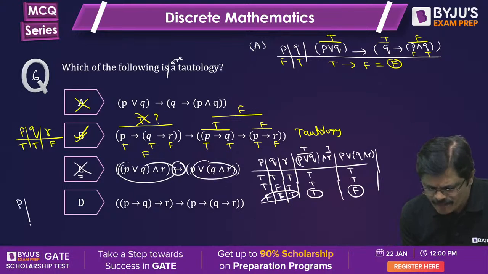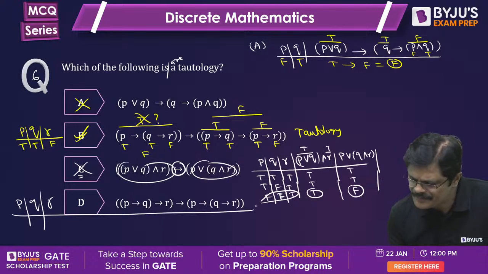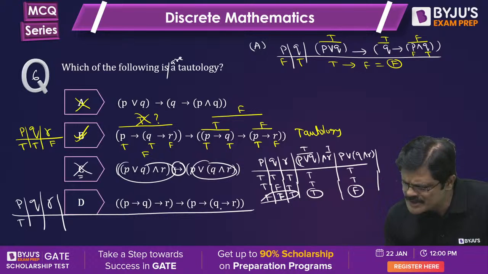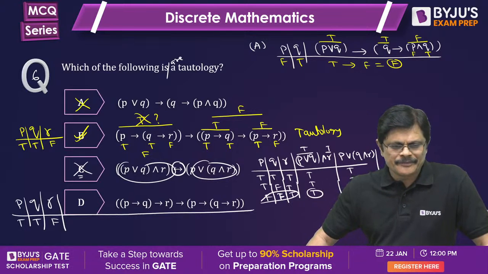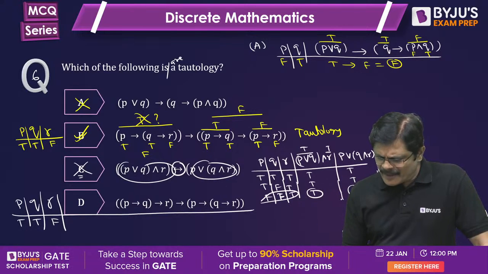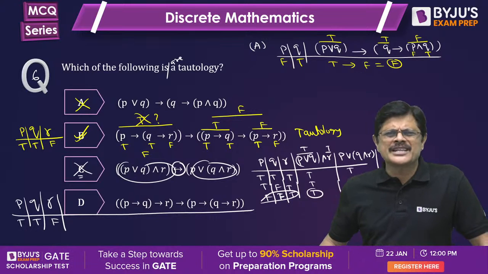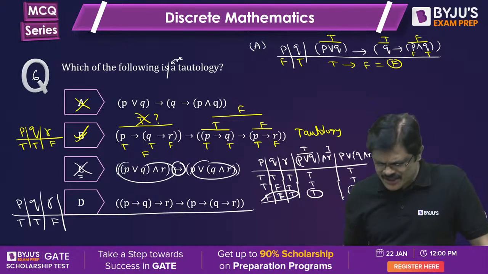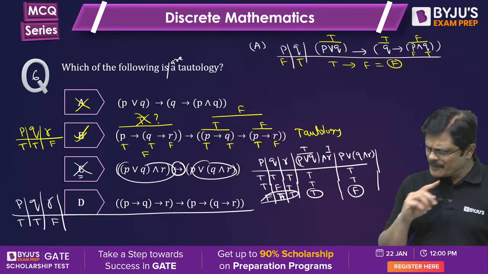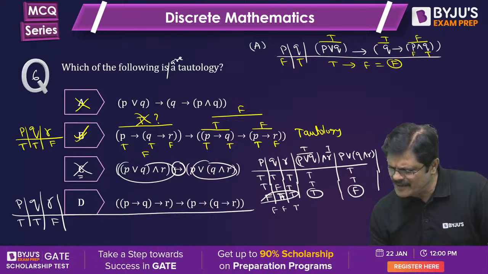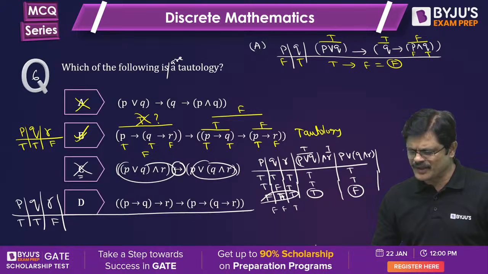Now the last one, again you can check the same way, my dear friends. You have to fix the values of P, Q, R. It is an implication. So fix this false. False means P has to be true and this has to be false, means Q has to be true and R has to be false. Okay. Yeah, I already completed. Now it is failed. No problem. You can just identify one situation. I just took here something false, true. Now that failed actually. False, true. You can get that particular false, true. I think they'll fail. If you take, they'll fail actually. You can check that. Am I clear?